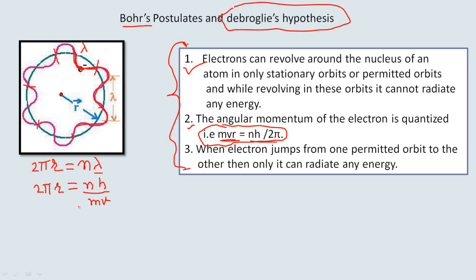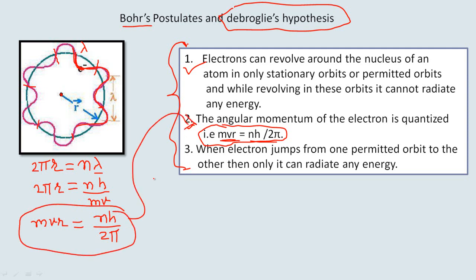If I rewrite this equation in terms of mvr, where mvr is the angular momentum, what is it? If I take this mv on this side and 2 pi on this side, then mvr is equal to nh upon 2 pi. What does it mean? Isn't it the second postulate? So de Broglie's hypothesis gives the theoretical justification for the existence of the second postulate, and so is the third postulate.